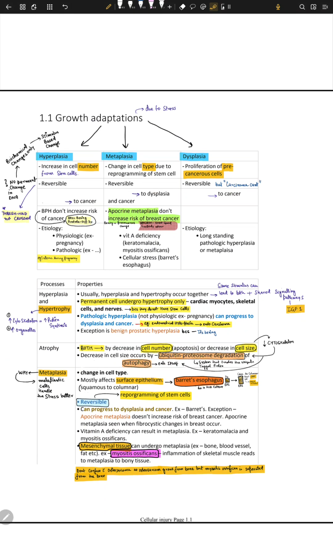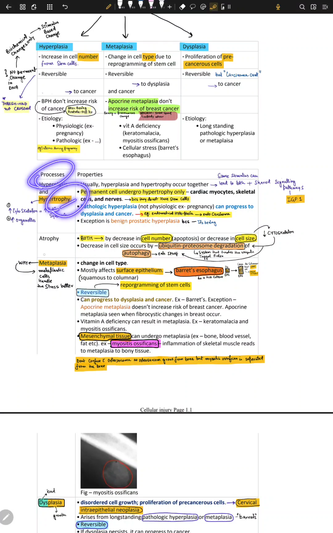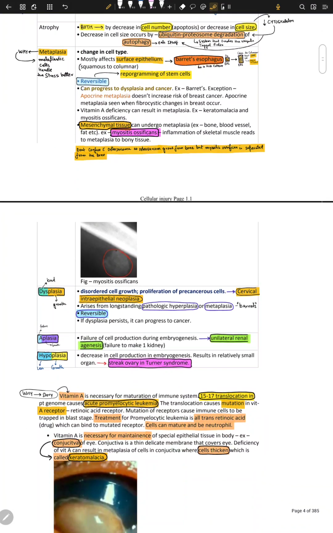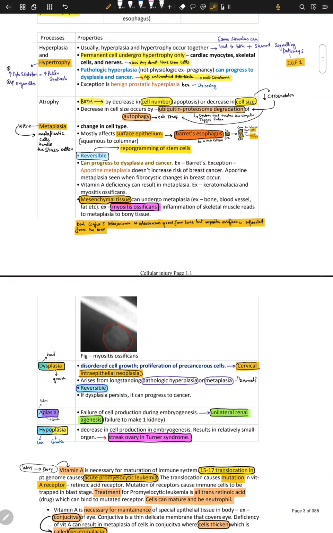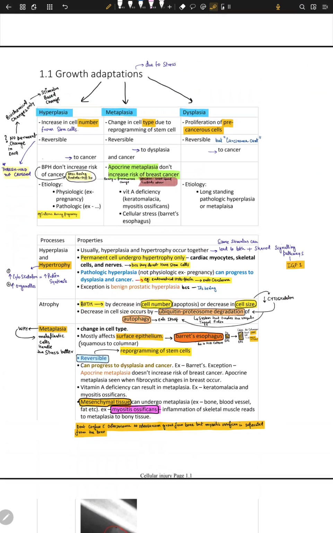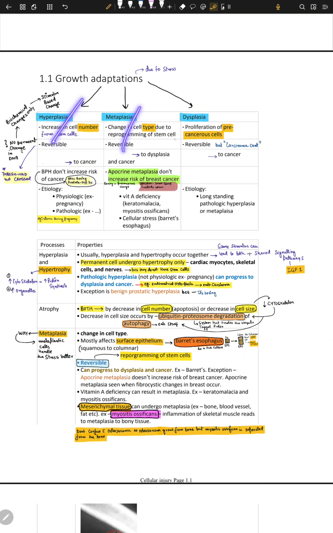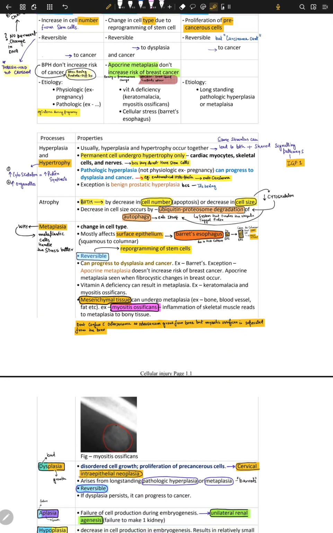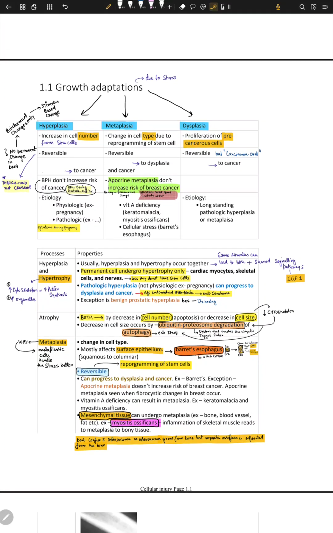Hypertrophy, hyperplasia, metaplasia, atrophy, dysplasia, aplasia, and hypoplasia. All of them are reversible. Hyperplasia is reversible, metaplasia is reversible, dysplasia is reversible, but carcinomas are not reversible. That's very important to know.